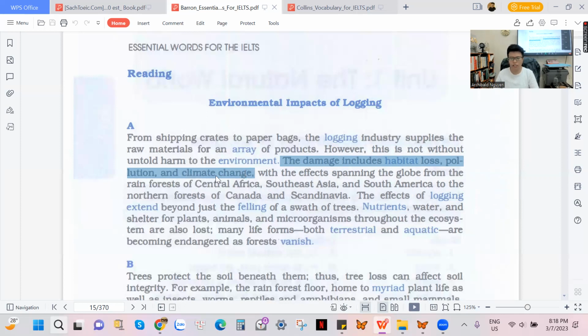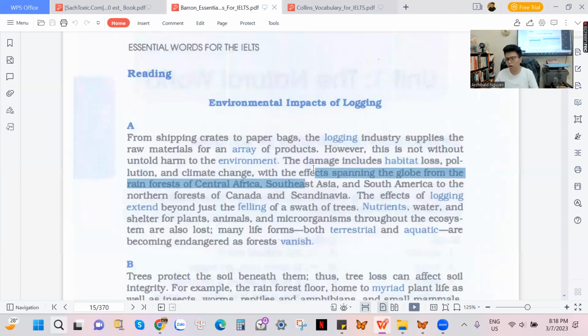Pollution, climate change. You can see that sometimes it's very cold, but sometimes it's very hot. So that is called climate change. The climate, the weather, changes a lot these days because of the impacts on the environment once again.